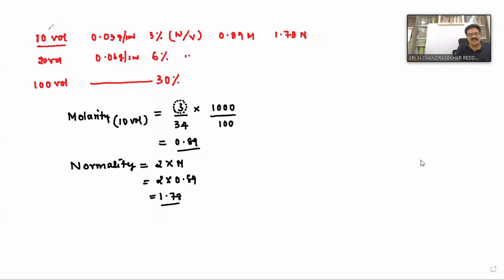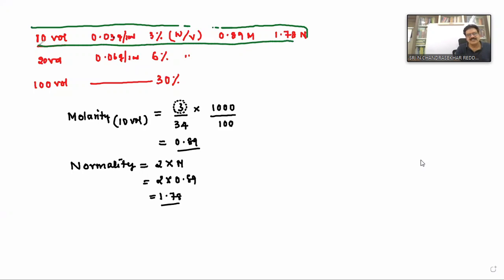Just remember this: 10 volumes means 3 percent, molarity 0.89, normality 1.78.